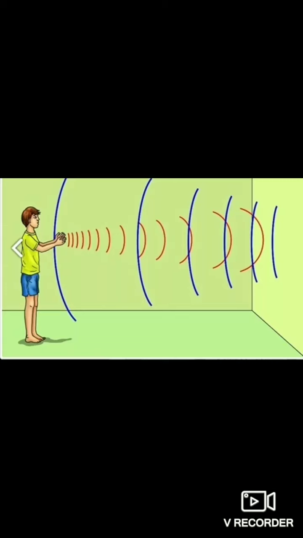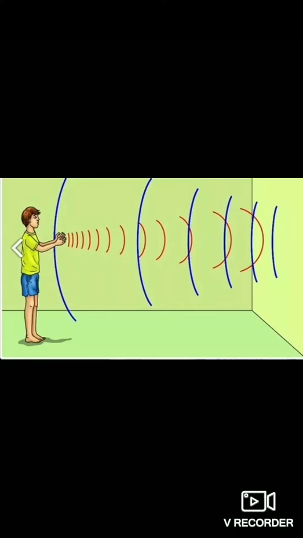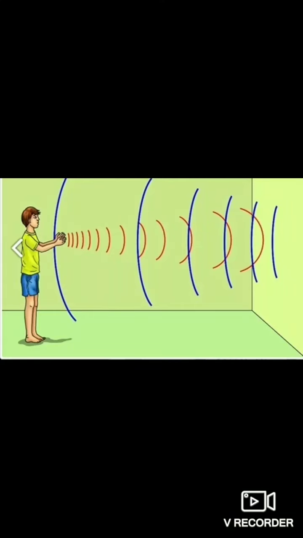Right. In order to be heard as 2 distinct sounds, the 2 sound signals must reach the brain at a time interval of more than 1/10 of a second. That is why in a small room we can't hear it. This is the reason why the walls, ceilings and floors of auditoriums and cinema halls are covered with sound absorbing materials such as thick soundproof tiles, curtains and carpets.